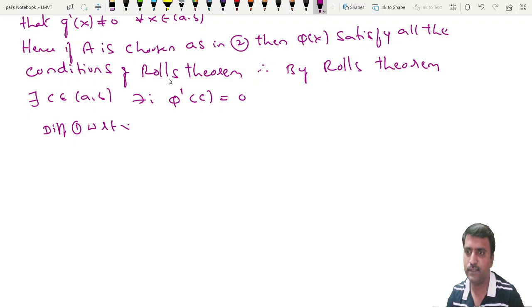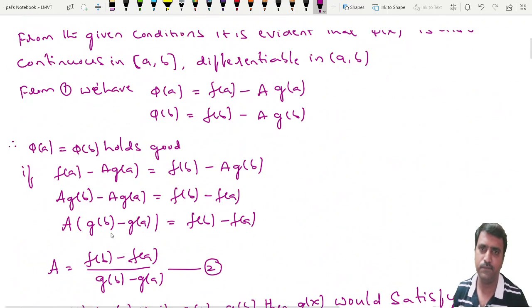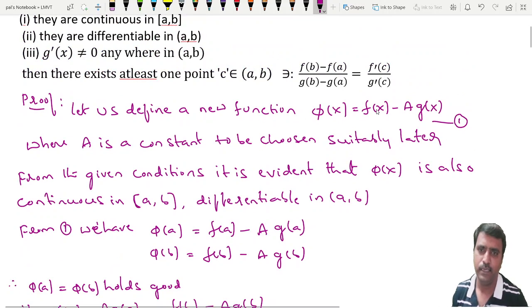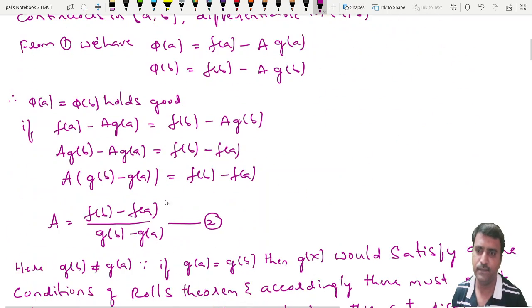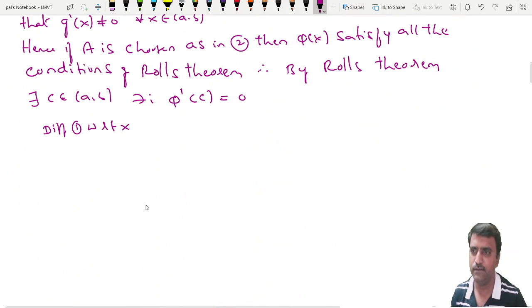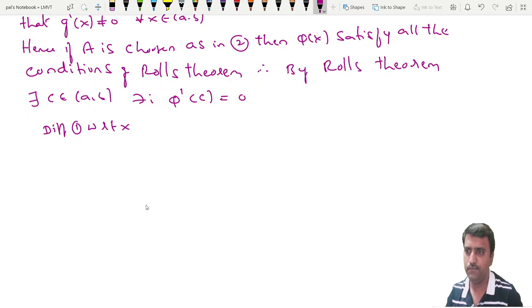With respect to x. What is equation 1? Equation 1 is phi of x is equal to f of x minus a into g of x. Differentiating, it gives phi dash of x is equal to f dash of x minus a into g dash of x.